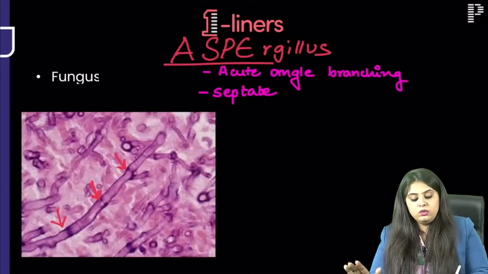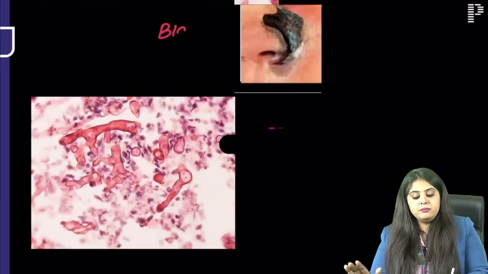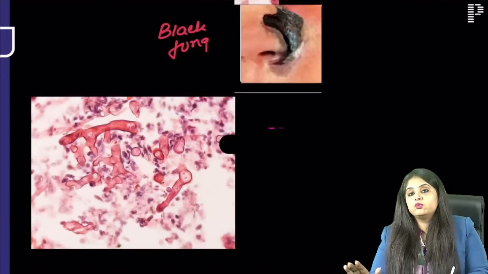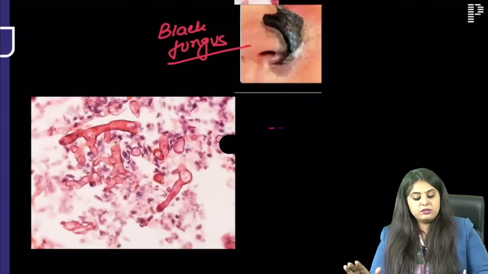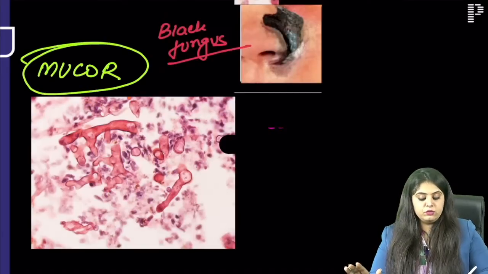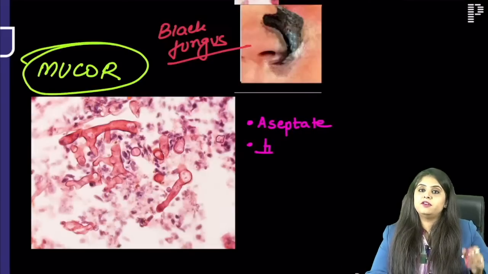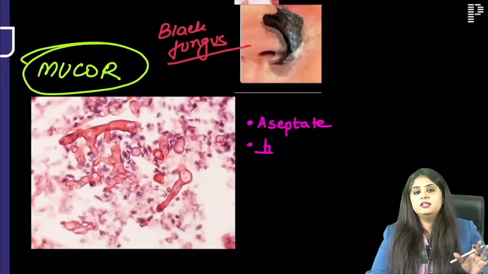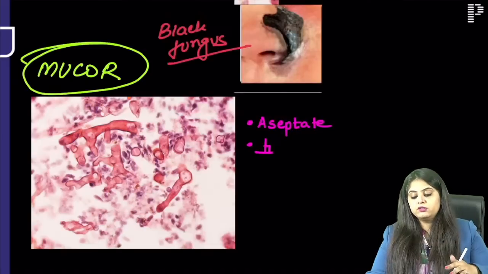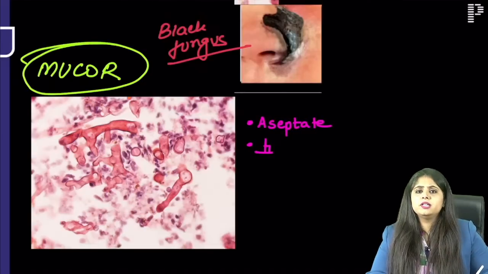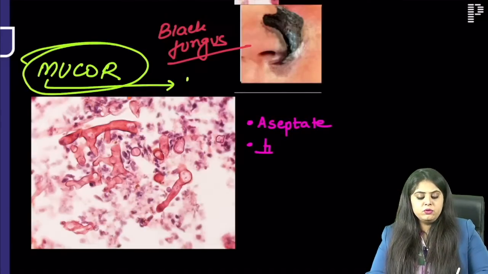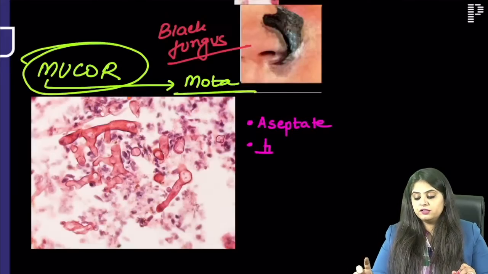Very good. उल्टा अगर उन्होंने वो हमारा इंडियन मीडिया का फेवरेट ब्लैक फंगस जिसमें कुछ भी ब्लैक नहीं है वैसा बोला, so that is going to be mucormycosis. How does mucor look like ma'am? उल्टा, this is going to be 90 degree and aseptate. So if I know Aspergillus का ASPE, acute angle and septate, mucor is going to be opposite. Which out of them is broader, Aspergillus or mucor? Ma'am, mucor is mota, so it is going to be the broad one. The broader out of those two is going to be this.